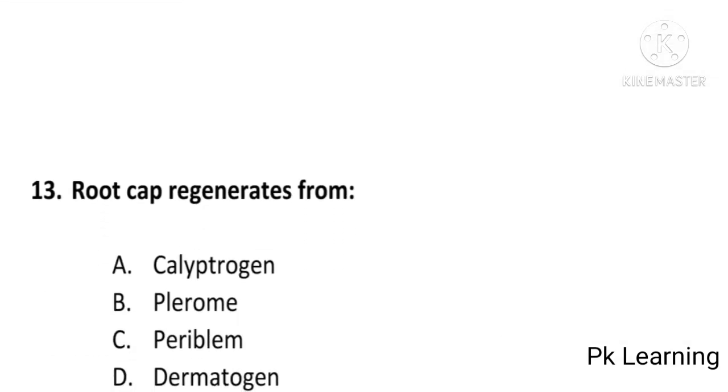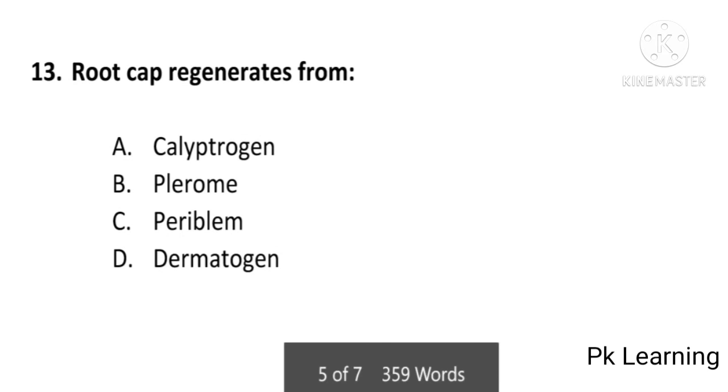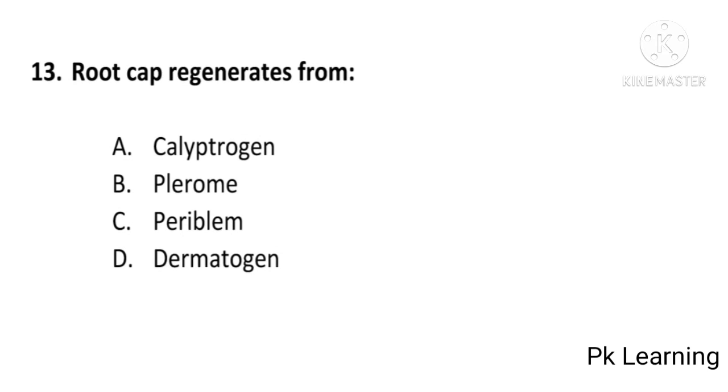And next question is, root cap regenerates from calyptrogen, plerome, periblem or dermatogen, and answer is A, calyptrogen. Root cap regenerates from calyptrogen, A is correct option.